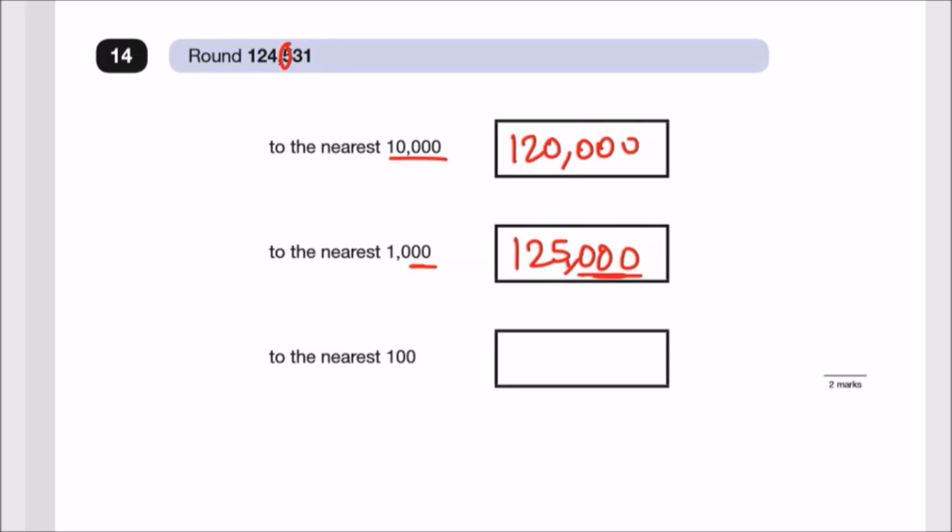And lastly, to the nearest 100. So let me just rub out this circle. Nearest 100, so we're concerned about the final digits. Because you have a 3 here, it's less than 5, so no big deal. So the answer would be 124,500, because it's to the nearest 100. So remember, the nearest 100 implies that we still want a hundreds column. 1,000 means we need the thousands. 10,000 means we need some sort of 10,000. So 120,000 works. And that's it. Let's go.